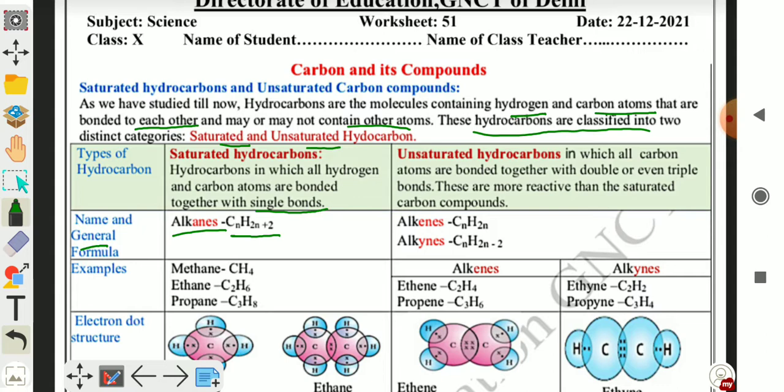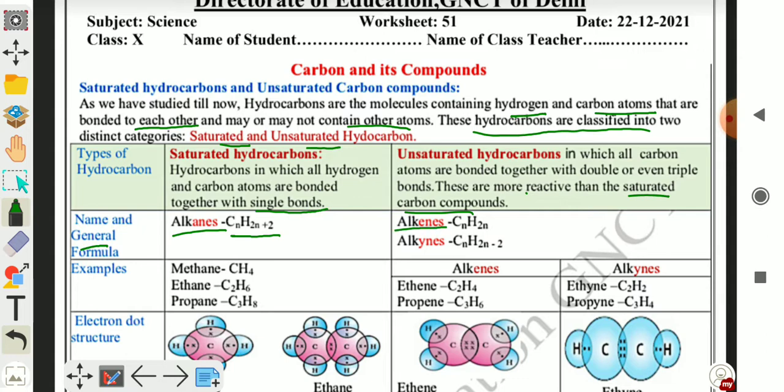Now unsaturated hydrocarbons, in which the carbon atoms are bonded together, meaning carbon to carbon atoms are bonded with double or even triple bonds. These are more reactive than saturated hydrocarbons. Unsaturated hydrocarbon compounds are more reactive than saturated hydrocarbons. There are two general formulae, for double bond and for triple bond.